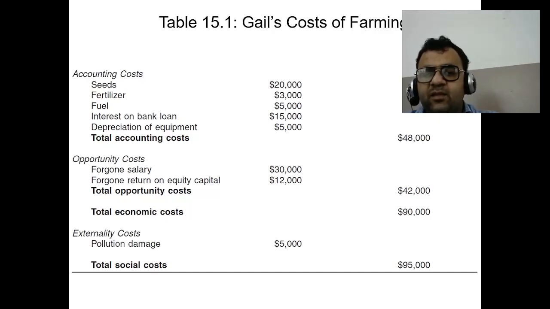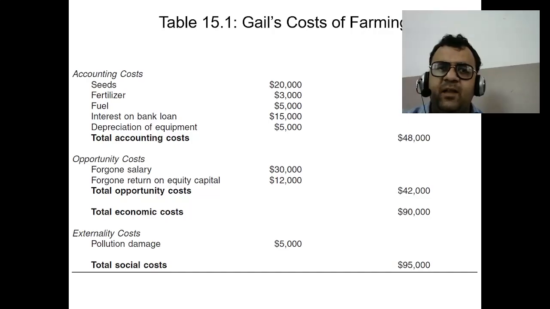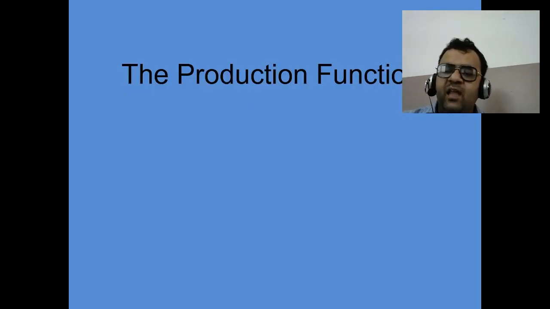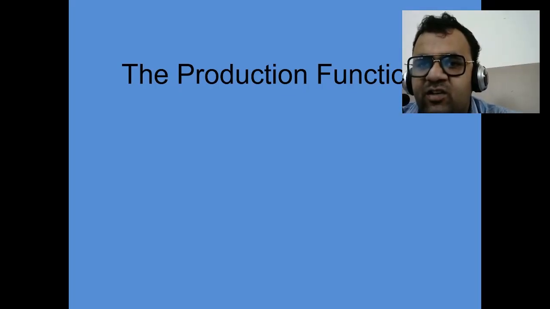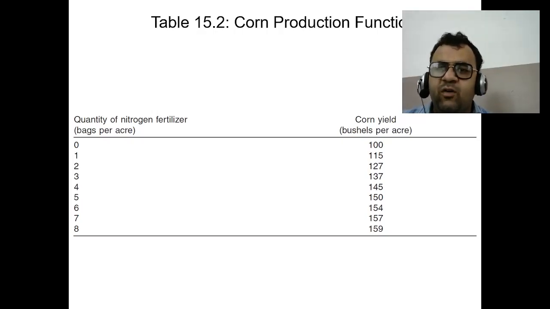KALE is a company which has costs for seeds, fertilizer, insurance, and interest on bank loan. It has shown the cost of the company and its profit and loss in this statement. Now, next is, what do you mean by production function, which we have discussed. Now, next is, what is the corn production function?